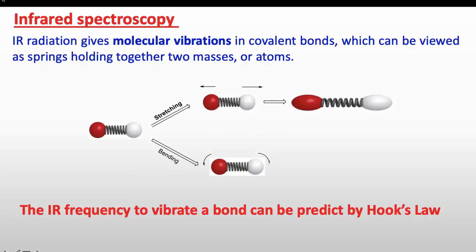Now IR radiation gives molecular vibration in covalent bonds, which can be viewed as a spring holding together two masses or atoms. So this is the stretching of a spring and this is the bending of a spring. So we can compare this spring with the bonds in a molecule. The IR frequency to vibrate a bond can be predicted by Hooke's law, because Hooke's law is applicable for a spring, the bending and stretching in a spring. So we can apply the same law to find the frequency for the vibration of a bond in a molecule.